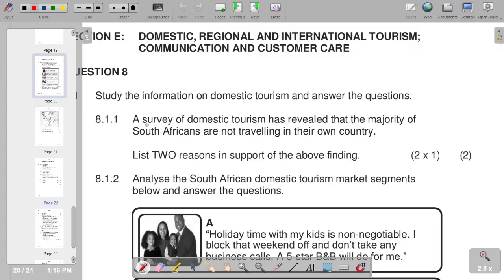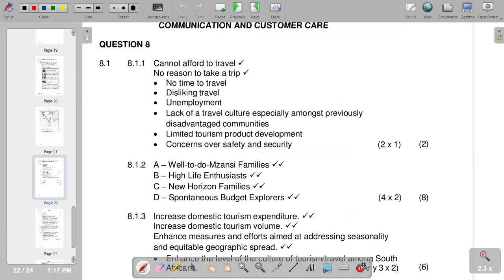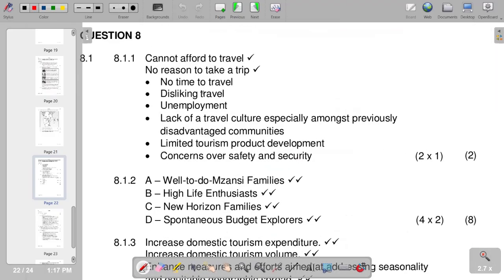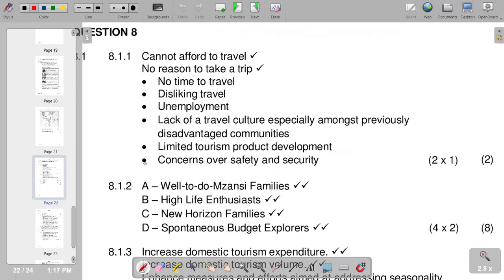Question 8.1.1: a survey of domestic tourism has revealed that the majority of South Africans are not traveling in their own country. List two reasons in support of the above finding. So the question requires you to come up with the reasons for not traveling in South Africa. So we have the reasons as mentioned in the answer section 8.1.1: cannot afford to travel, no reason to take a trip, no time to travel, and further points that are also correct. Then we move on to the next question.